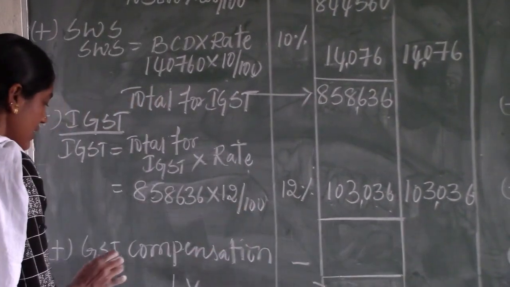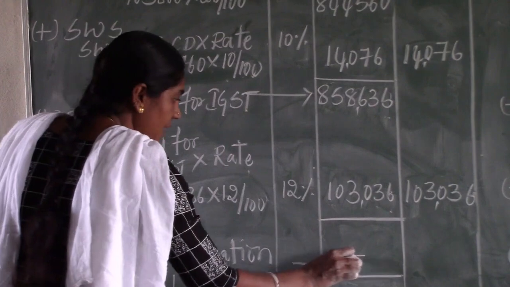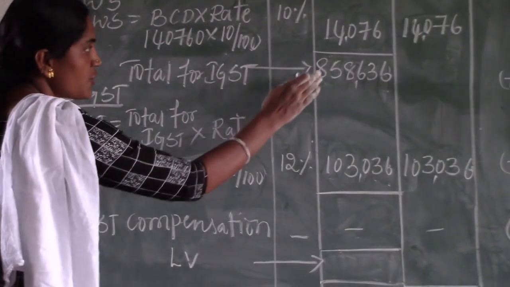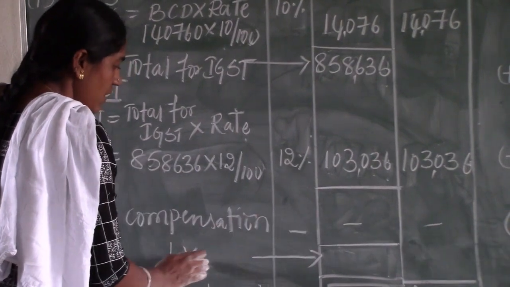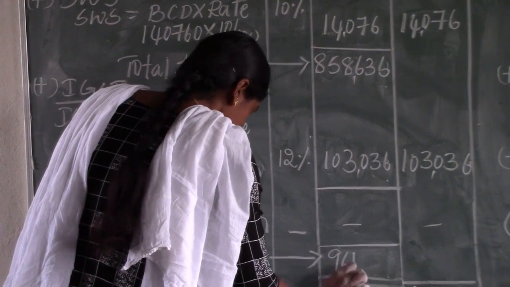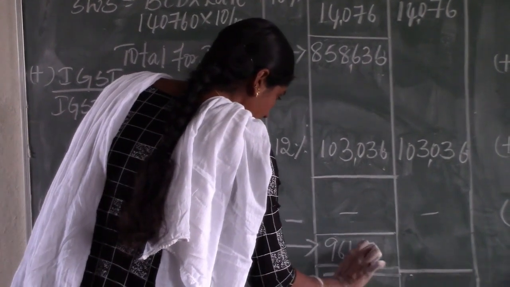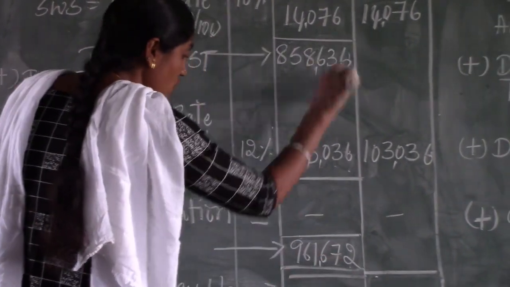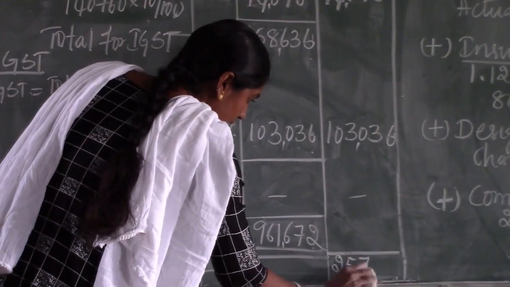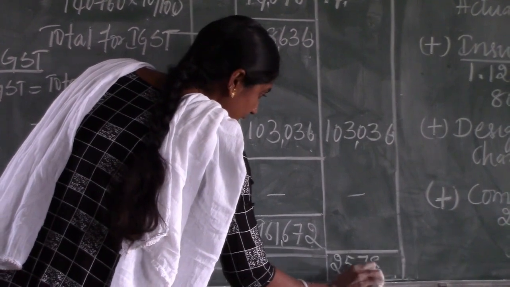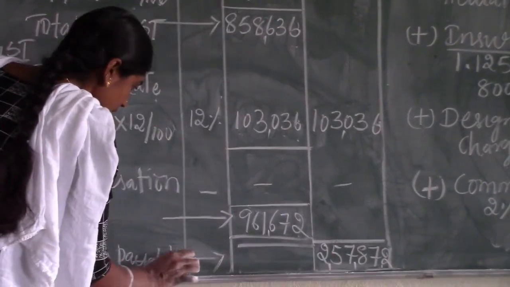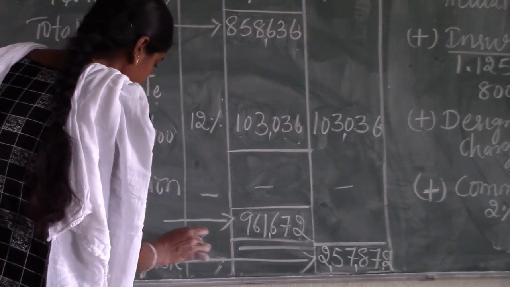Again we need to calculate the GST compensation cess. In this problem also, no GST compensation cess is payable. So make it total of the middle column. We will get the answer of landed value, that is 9,61,672. The total of the last column, that is duty payable, is 2,57,872. See, that is the duty payable.